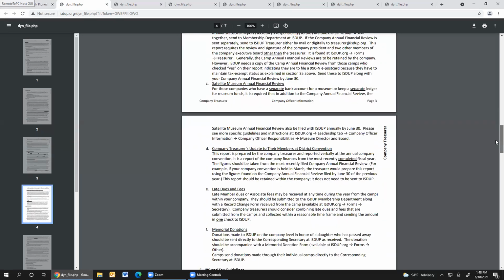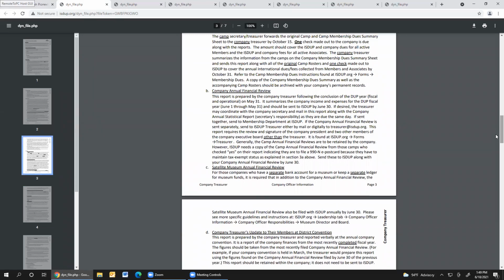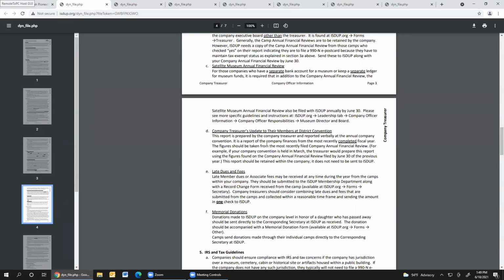So if you hold, for example, your convention in March, you're not reporting from just June 1 to March. You're going to report from the entire last year, which would be the last fiscal year, from June 1 to May 31st, that's already in the past. That's what's contained on this report that comes into me, and that's what is reported on this report as well. Because they're the exact same figures, we no longer need this sent in to us.